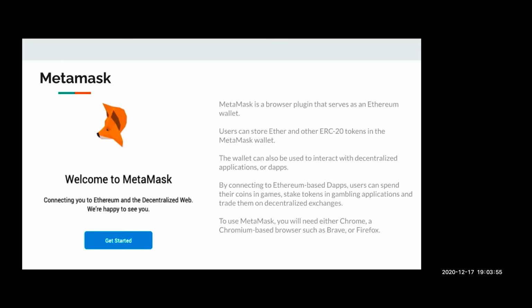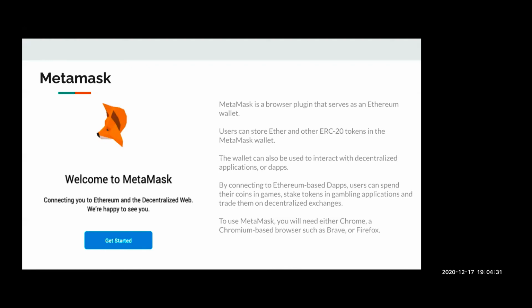This wallet is used for interaction with decentralized applications. If I have an account on the main network, I can use it to go through decentralized exchanges for cryptocurrency and trade my coins, and also interact with other web apps which are based on blockchain. So if I have some currency, I can store it in this wallet and use it across any platform where I want.